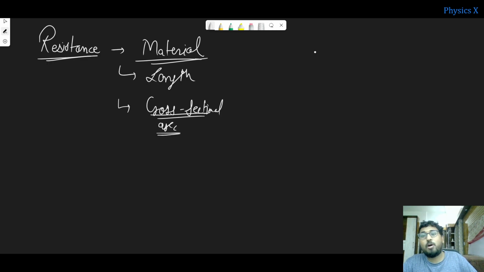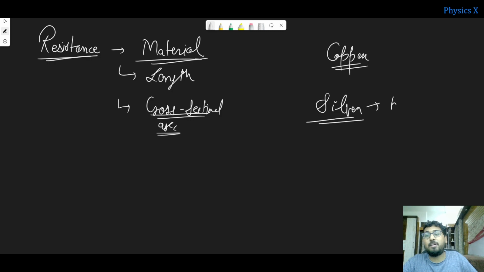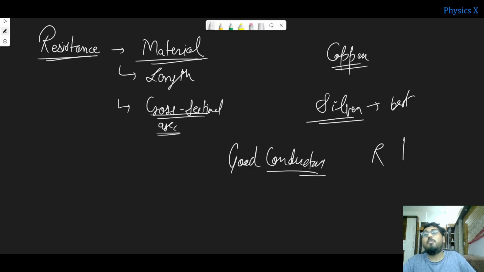So material means what? Copper, suppose, which is a very good conductor of electricity. The best conductor is actually silver. Silver is the best conductor of electricity. Now you can understand that good conductors will have a very low resistance value, that is, the opposition offered will be very little.